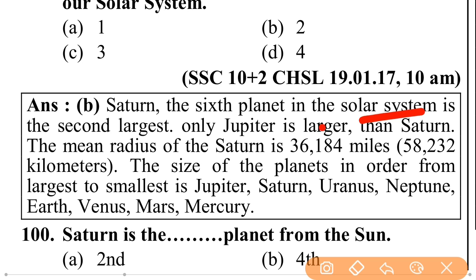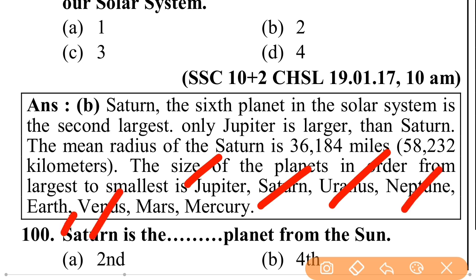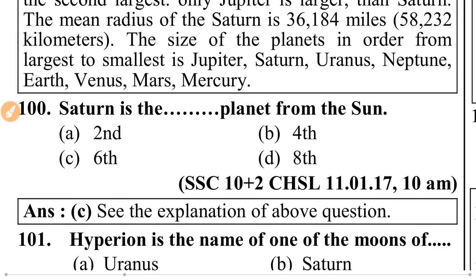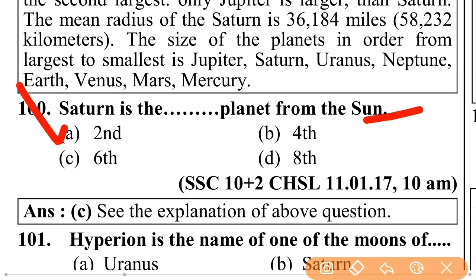The mean radius of Saturn is 36,184 miles and 58,232 kilometers. The size of the planets in order from largest to smallest is: the largest planet in the solar system is Jupiter, then the second largest is Saturn, then the third largest is Uranus, then the fourth is Neptune, then the fifth is Earth, then the sixth is Venus, then the seventh is Mars, then the eighth is Mercury. Saturn is the second largest planet, and the sixth from the Sun.